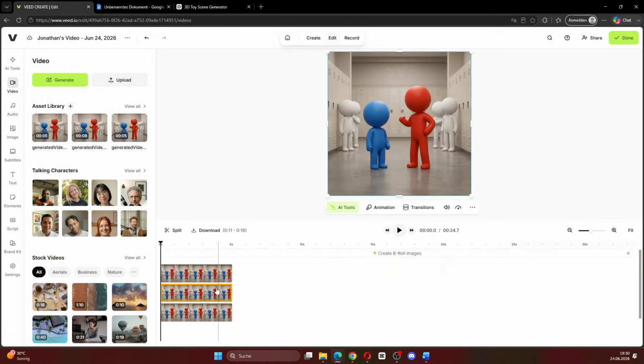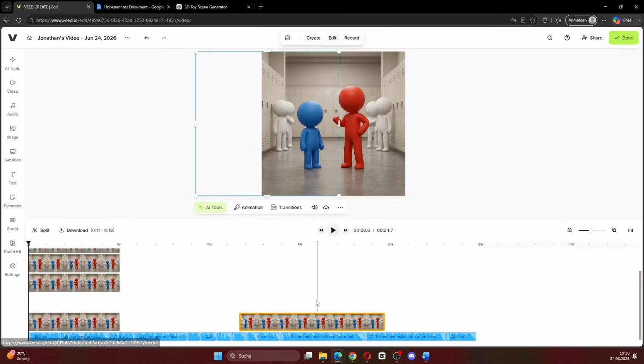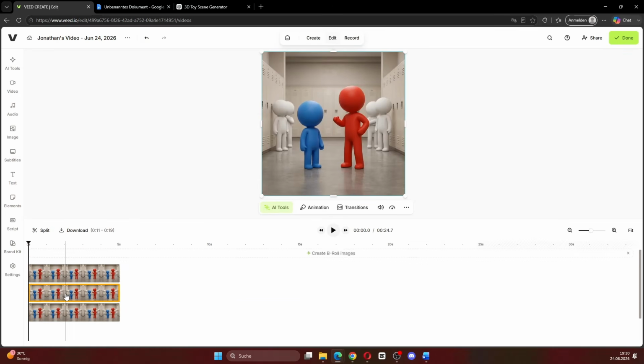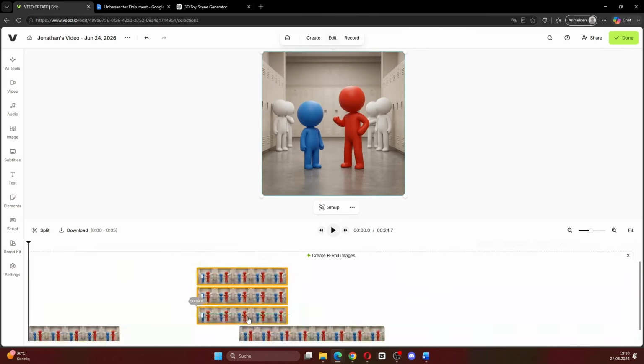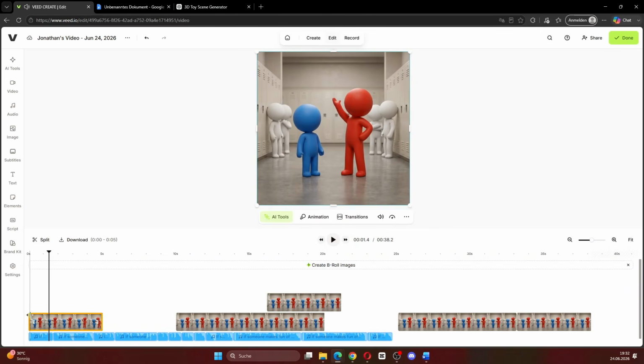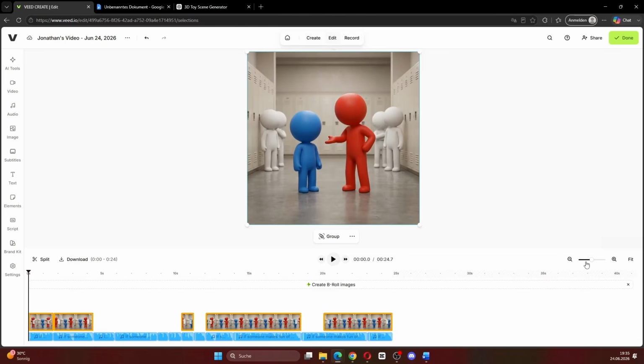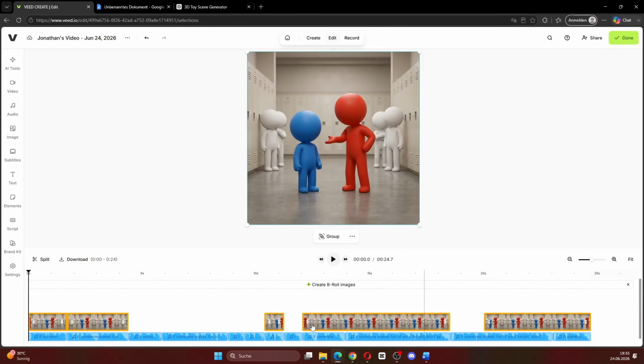So obviously we use the first scene for the hook, then the second scene for the second sentence and so on. Sometimes the clips are a little too long, so we need to trim them down. Just go through the timeline and line up the visuals with the correct voiceover. And just like that, we now added all our generated scenes onto the script. As you can see, there are still a few spaces that we need to fill, and I will show you how to do that now.